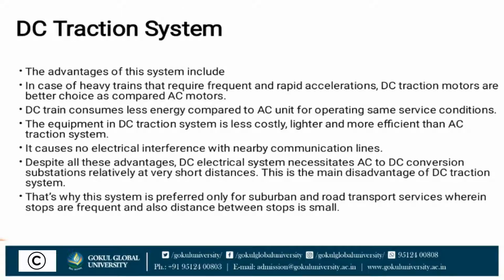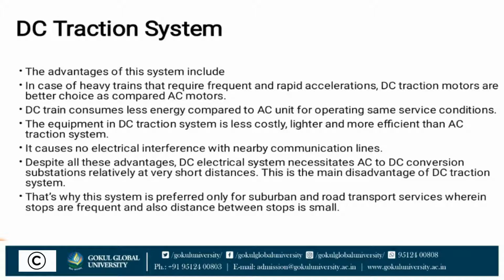This type of system is called a DC traction system. Now what is the advantage of DC traction system? The advantages of this system include: in case of heavy trains that require frequent and rapid acceleration, DC traction motors are a better choice as compared to AC motors. DC trains consume less energy compared to AC units for operating under the same service conditions. The equipment in a DC traction system is less costly, lighter and more efficient than an AC traction system. It causes no electric interference with neighboring communication lines.